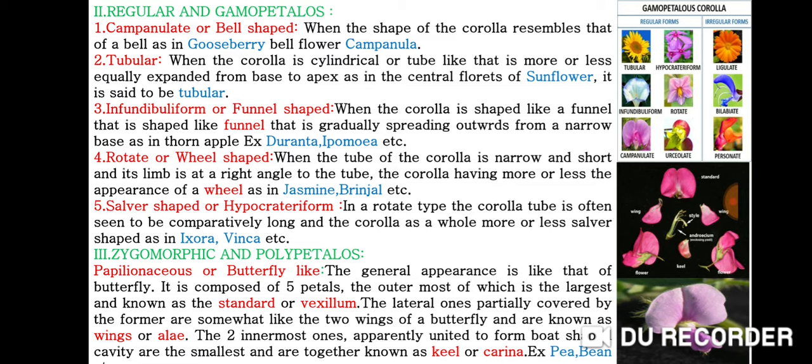The lateral ones, partially covered by the former, are somewhat like the 2 wings of a butterfly and are known as wings or alae. And the 2 innermost ones, apparently united to form a boat-shaped cavity, are the smallest and are together known as keel or carina. The best example is pea and bean.